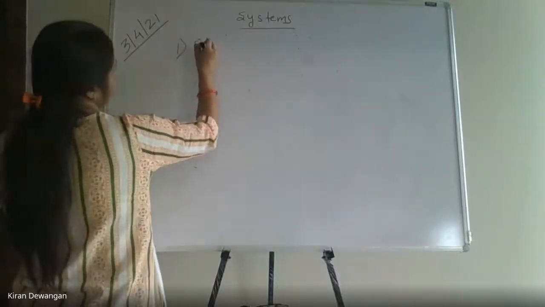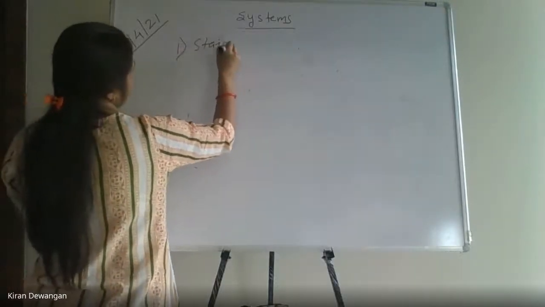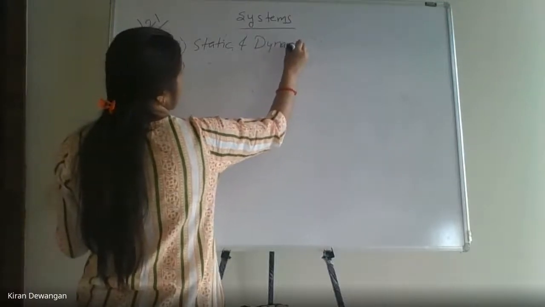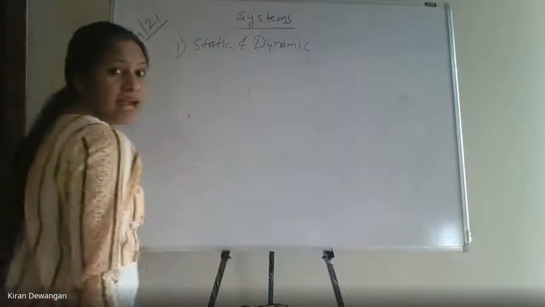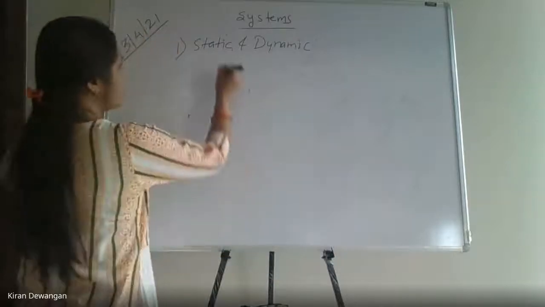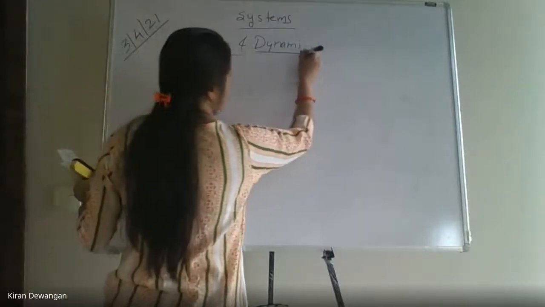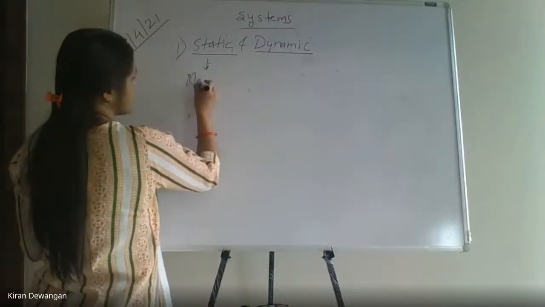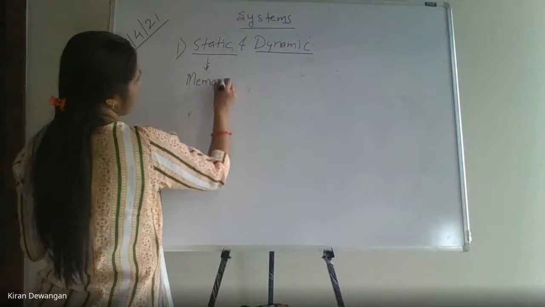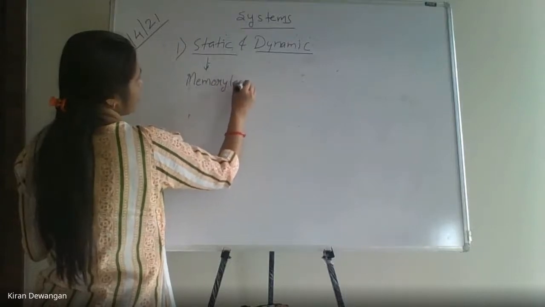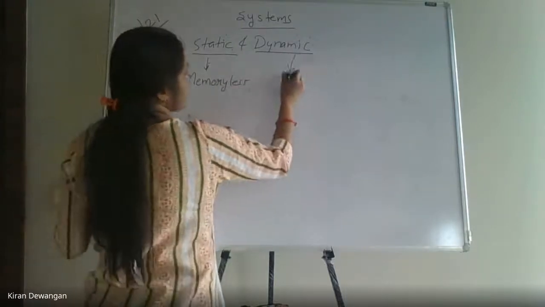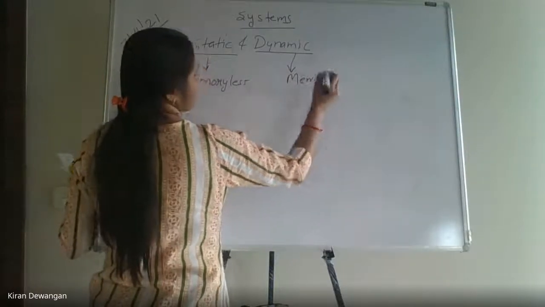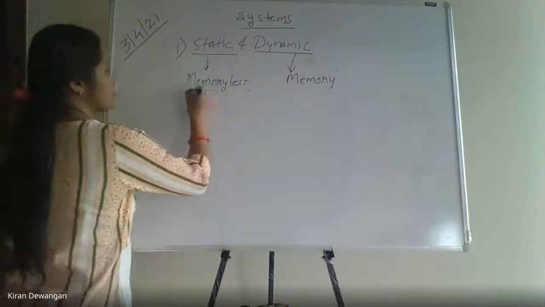The first classification of a system is static and dynamic system. Now when we say static system and dynamic system, static is known as a memoryless system, and this one is a memory system. This is called memoryless.